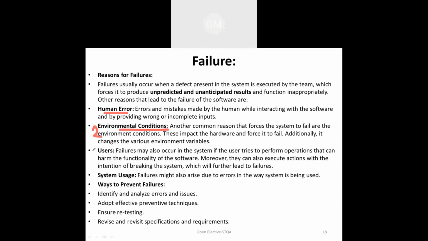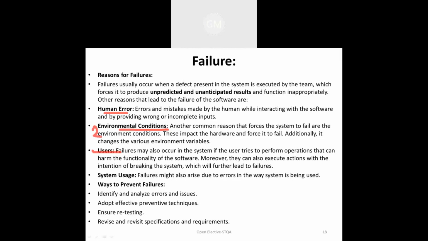Next, user: failure may occur in the system if the user tries to perform an operation that can harm the functionality of the software. Because of that, failure occurs.